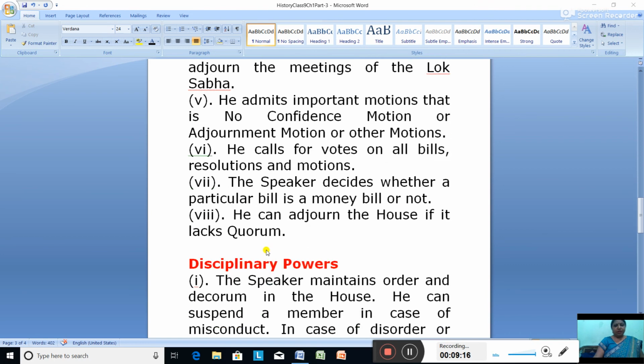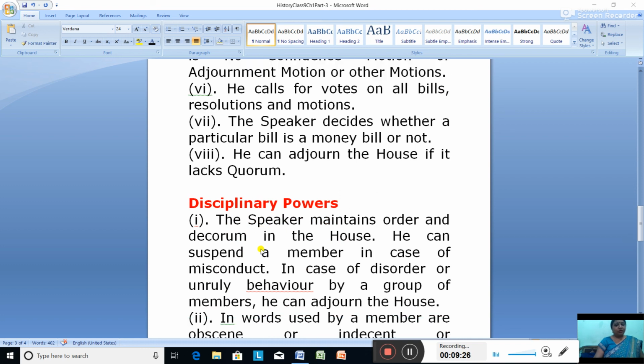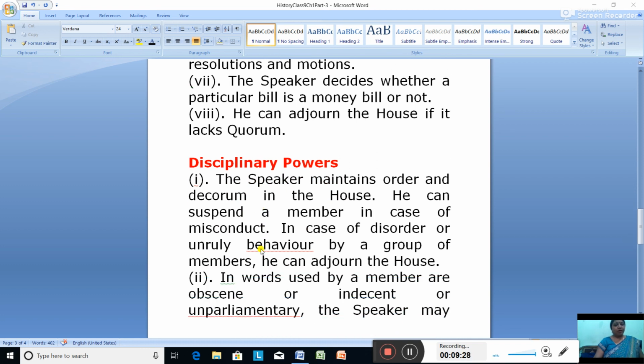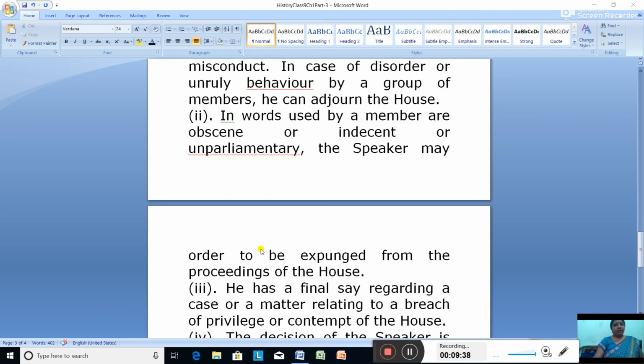You also studied discipline: he maintains discipline in the House by suspending members in case of misconduct, he can adjourn the House in case of disorder or unruly behavior, and words used by members that are obscene, indecent or unparliamentary may be expunged from the proceedings of the House.